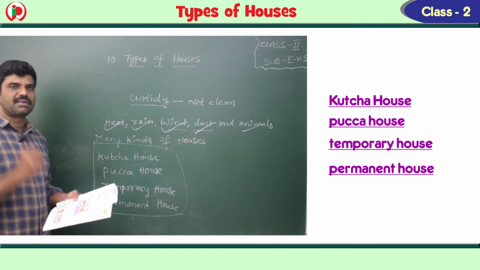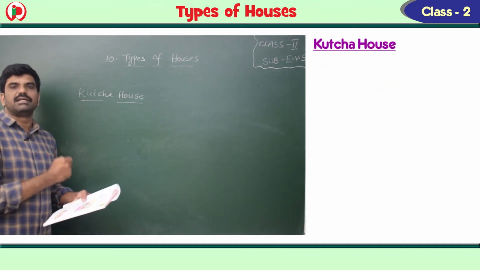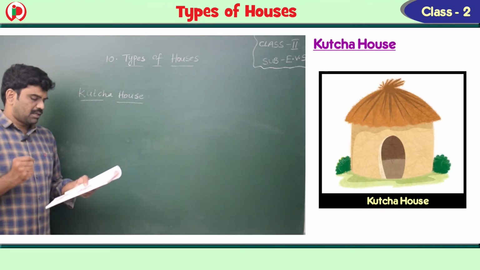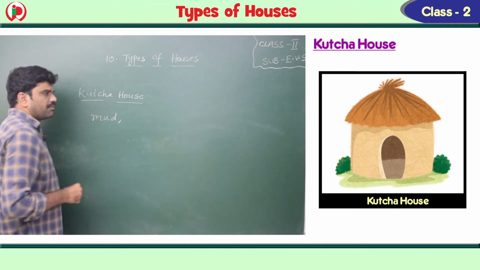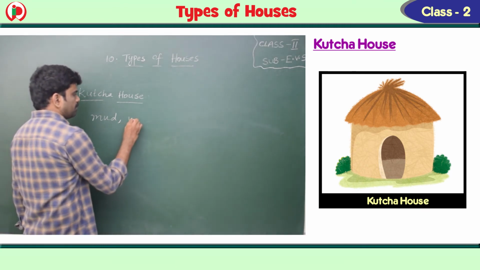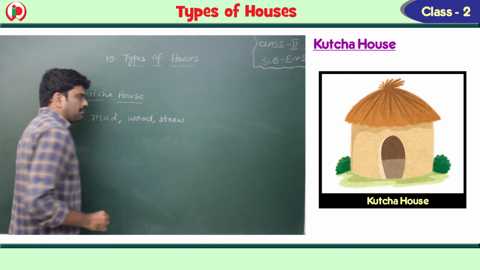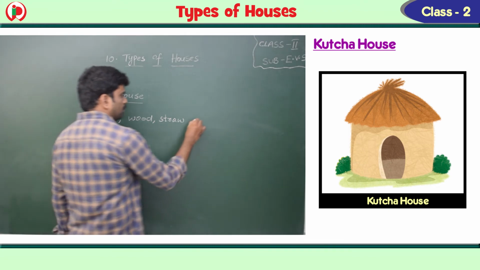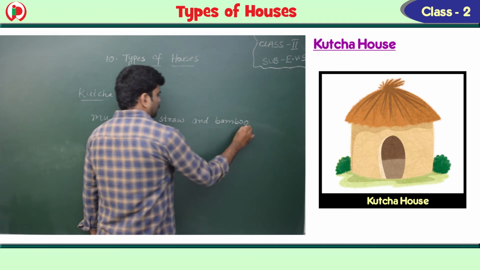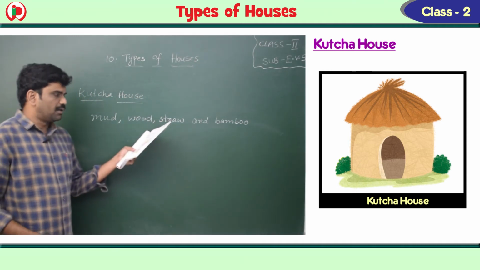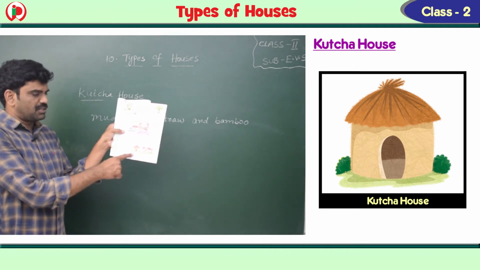Now let's see the first one, Kacha house. Kacha house is made of mud, wood, straw and bamboo. You know that mud and wood are from plants, and the straw also, and even bamboo. See, the first figure is the Kacha house.